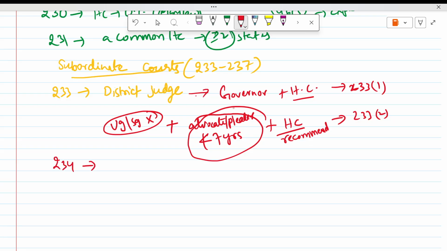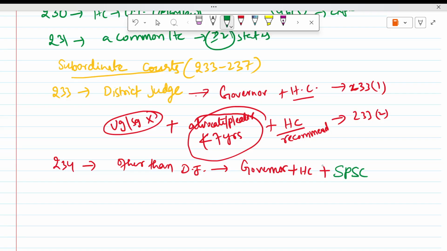Then Article 234, appointment other than district judge. Here the governor will appoint. He will consult the High Court, plus he will consult the State Public Service Commission. This is for appointments other than district judge. So 233 covers district judge, 234 covers other than district judge, and how the appointment is done.